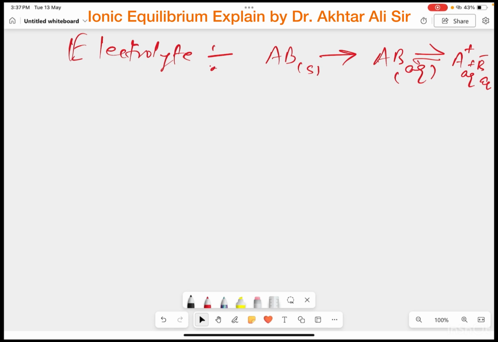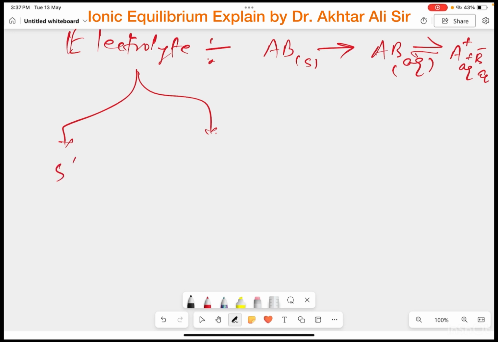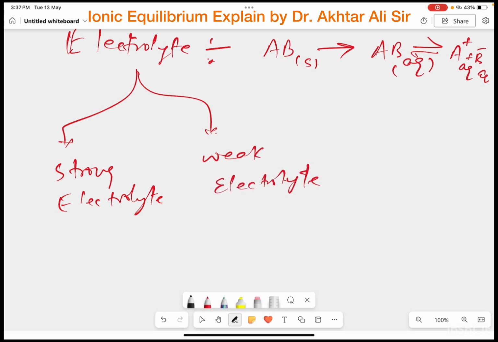The electrolytes are classified into two parts: one is the strong electrolyte, and the other is the weak electrolyte. The meaning of electrolyte is simply that if a substance is put into water or any aqueous solution, then it produces cation as well as anion. They are known as electrolytes.